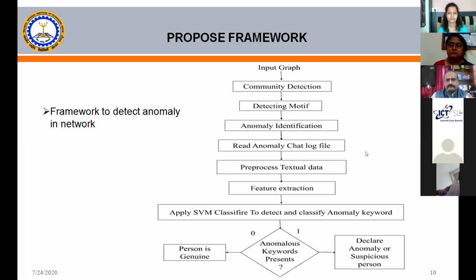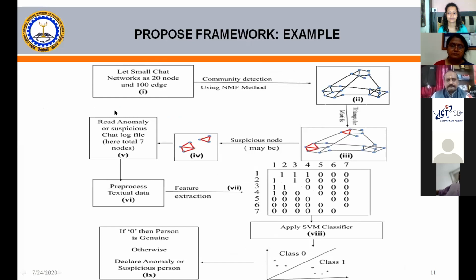Let's take one example. Here is one of the graphs. Suppose there are 20 nodes and 100 days. In that graph, we have applied some community detection. Here are the various algorithms. Here we have applied only the non-negative matrix factorization methods. Based upon that, we have identified the communities. In this community detection, we have applied the motif. Motif in the sense, we have assumed some randomized algorithm and applied some structure. With that structure, we have identified all communities.